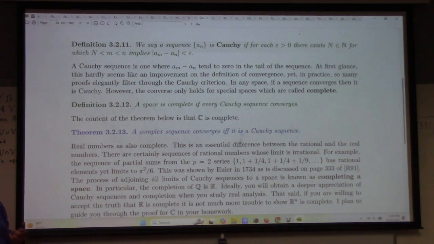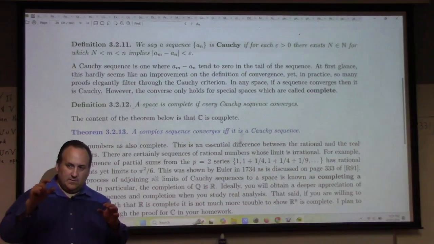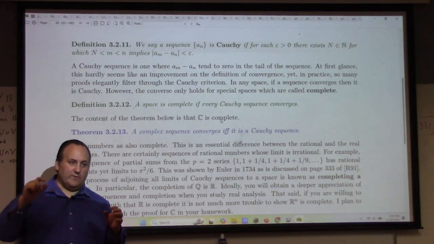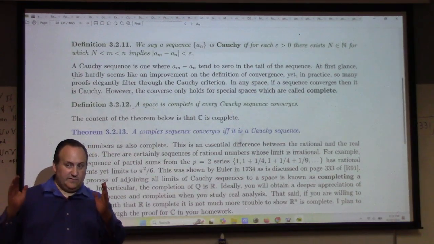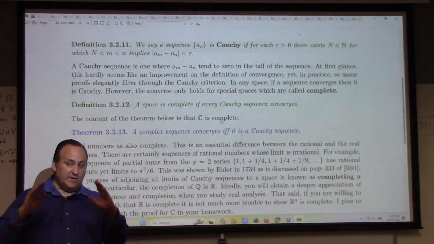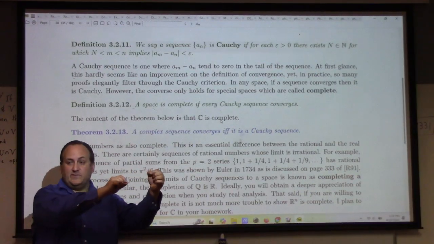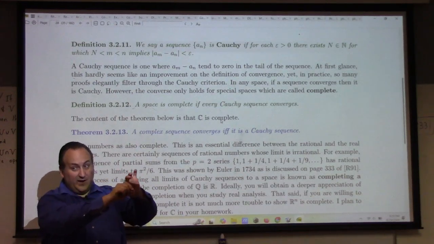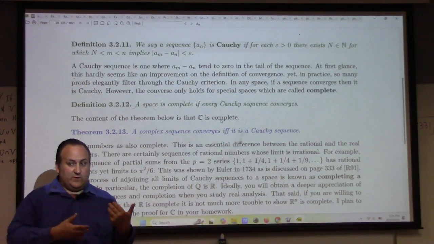An example of a Cauchy sequence which doesn't converge, just so you understand a little better: take the digits in the square root of 2. The sequence is 1, then 1.4, 1.41, 1.414. All of those truncated decimals are rational numbers, right? So the truncated decimal expansion of the square root of 2 is a rational sequence. You can prove it's Cauchy because if you go far enough out, the difference between truncated decimal expansions of the square root of 2 can be made arbitrarily small by going arbitrarily far out. So it is a Cauchy sequence, and yet the limit of that sequence is the square root of 2.